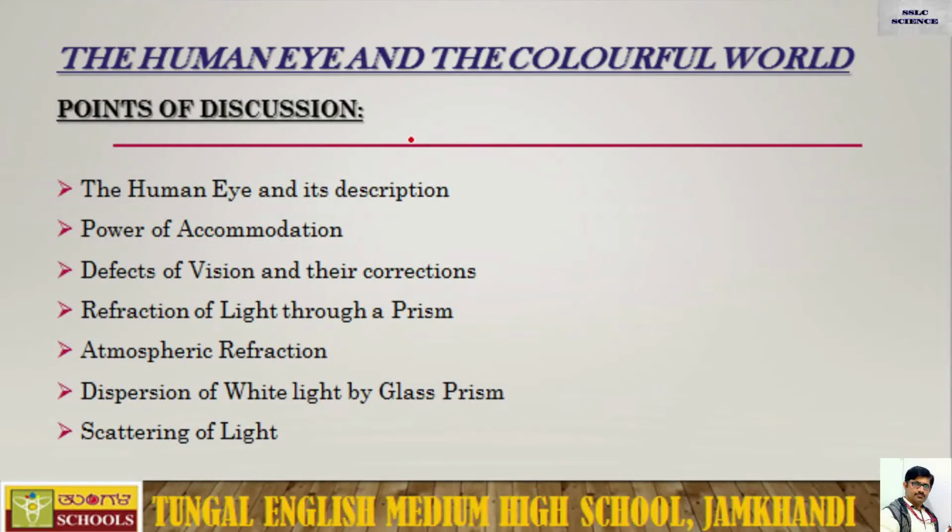In this topic, you are going to study about the human eye and its description. You are understanding the concept of the human eye, how it works, what the parts are, and what functions they have.